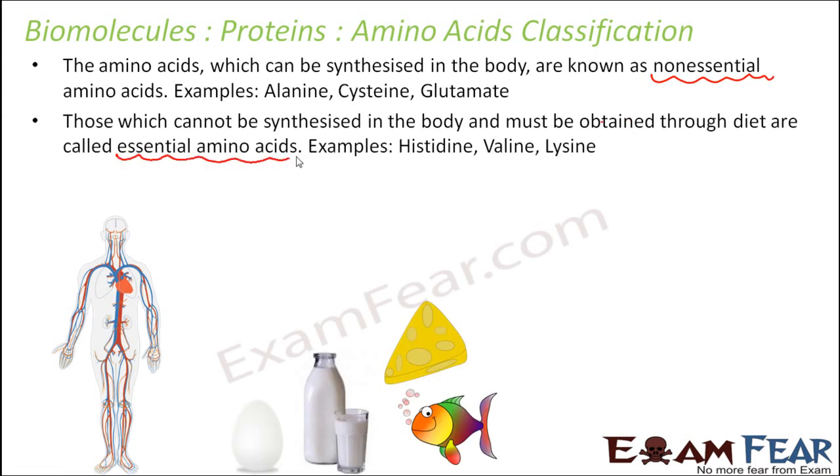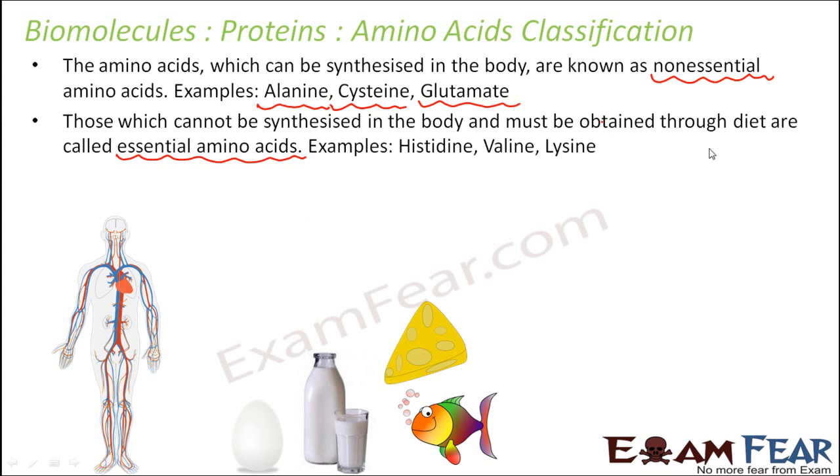Non-essential amino acids are those which can be synthesized in the body, inside the human body itself, so you don't really need to provide them from outside. For example, alanine, cysteine, glutamate are some of the amino acids which get produced within your body.